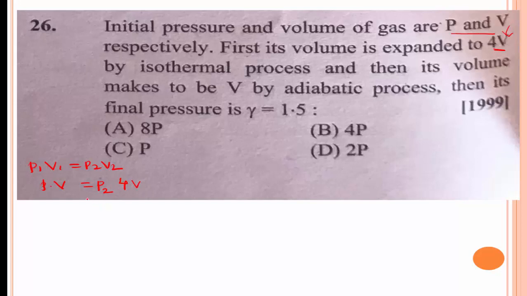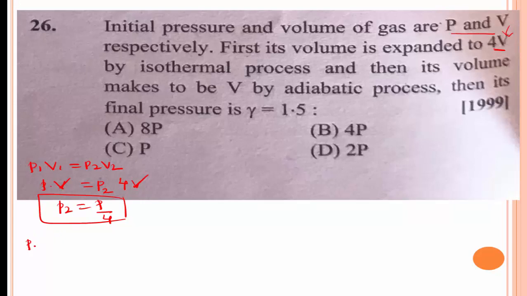The volume is changed: first it is expanded to 4V. Therefore, P2 is equal to P divided by 4. Here V and V get cancelled, so P2 is equal to P divided by 4. Again, its volume is brought back to V adiabatically.